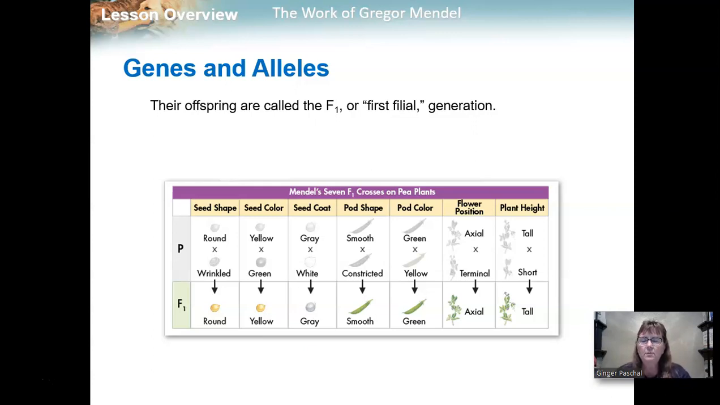So you can see from this data table that we got all of one type of each of the characteristics. So for seed shape, we crossed round with wrinkled, and everybody was wrinkled. All the offspring were wrinkled. We crossed yellow with green, and all the offspring were green. We crossed gray with white, all the offspring were gray, and so on down the line.